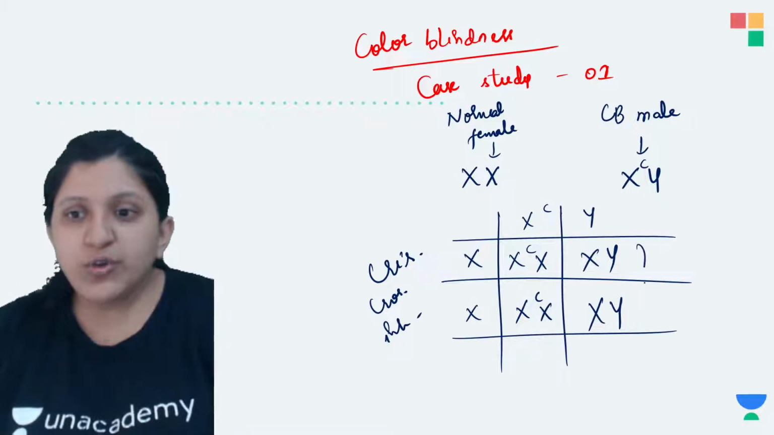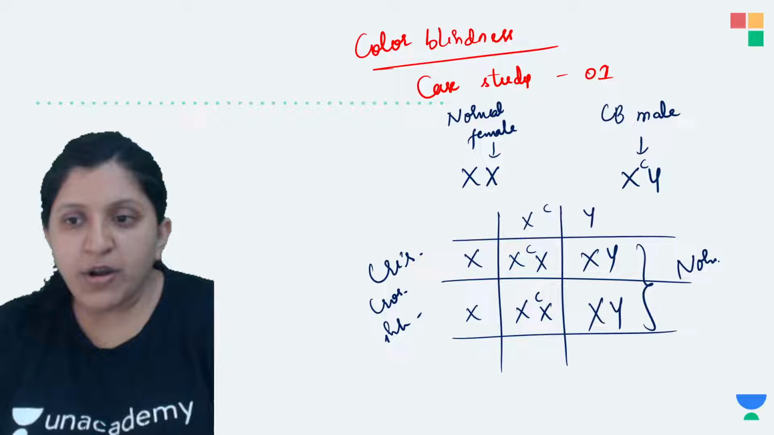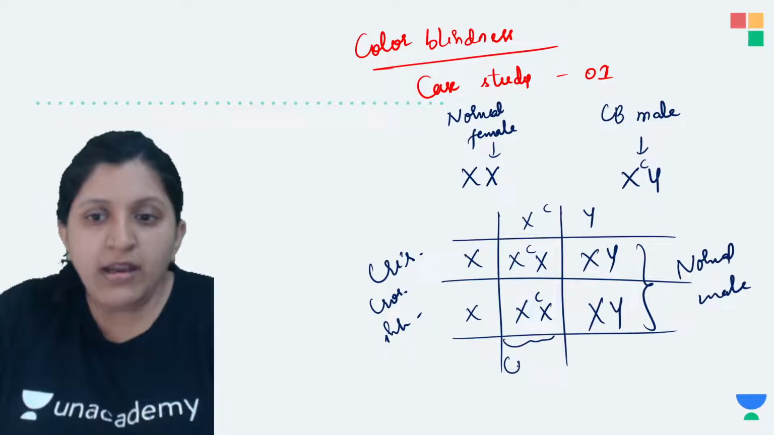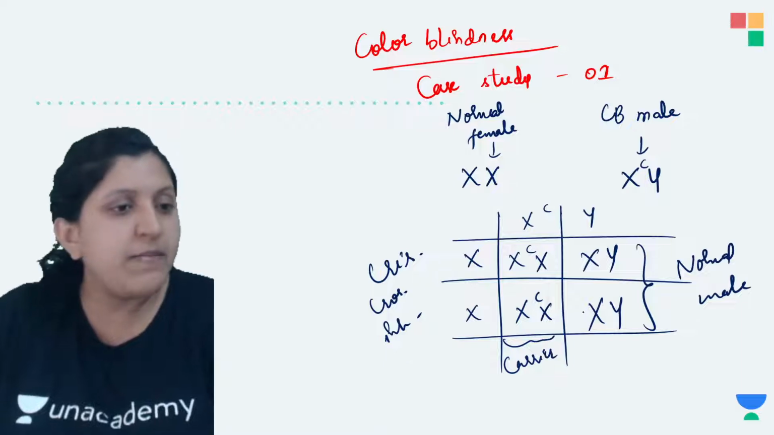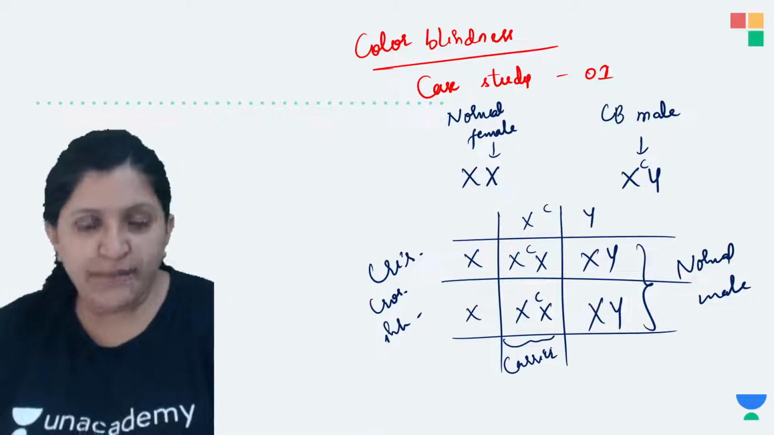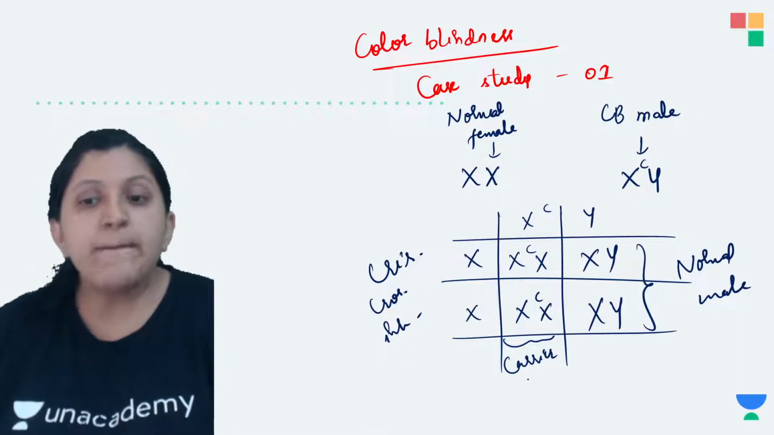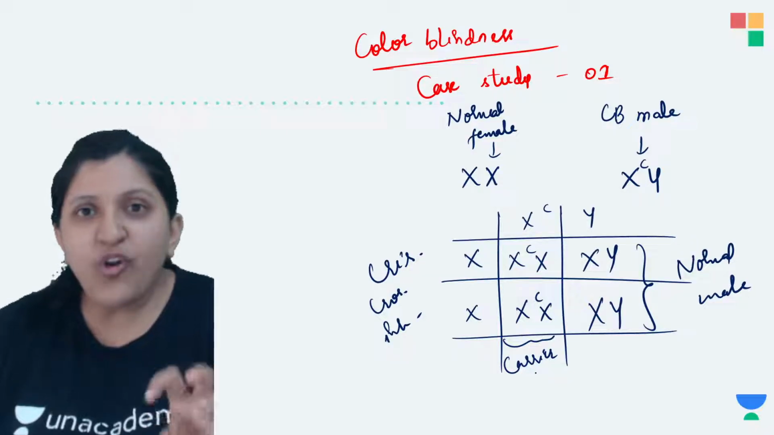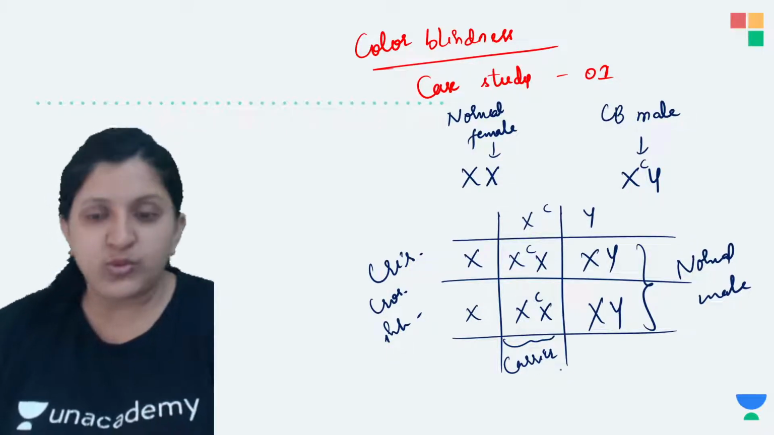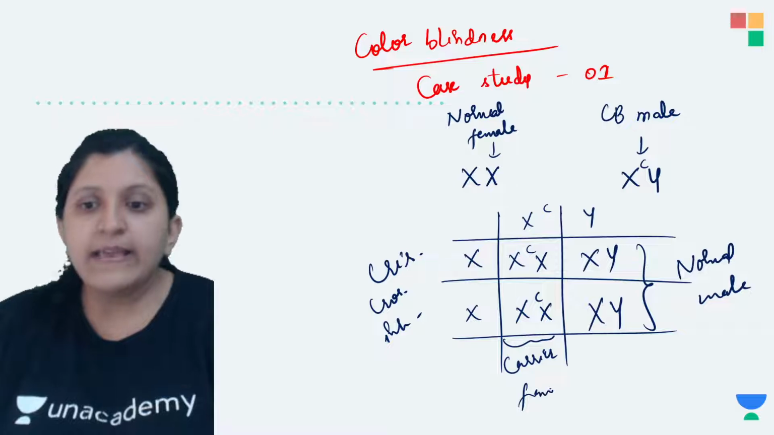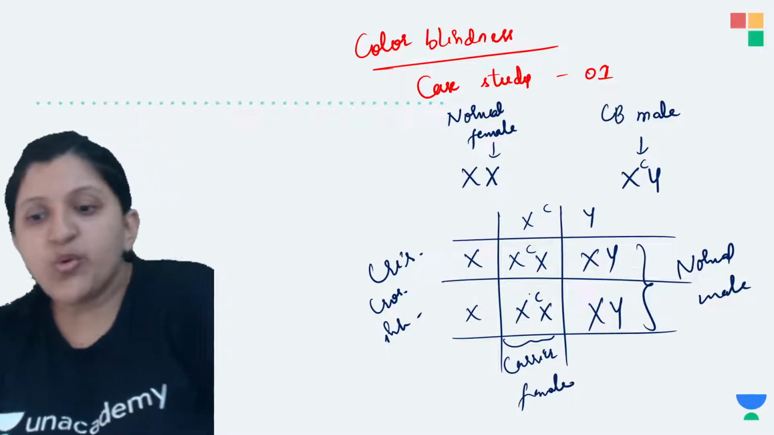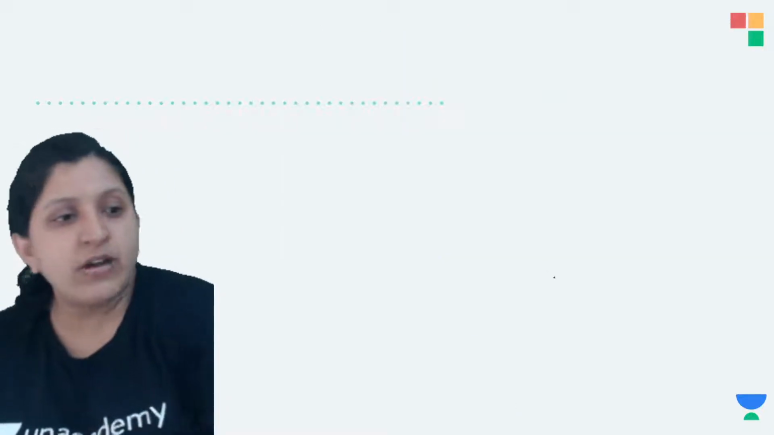So here you can see both of them are normal males. And here both of them are carrier females. Symptom wise they are normal, there are no symptoms, but they are carrying this faulty gene which will be carried to the next generation. So these are carrier females. Okay, can we see one more case study?